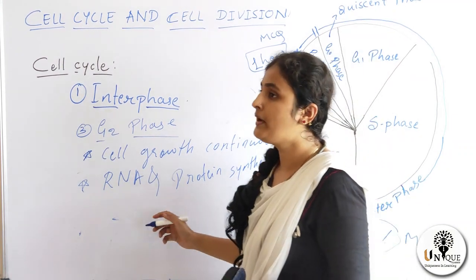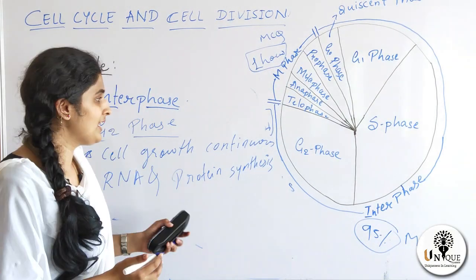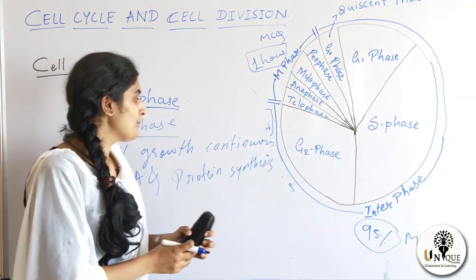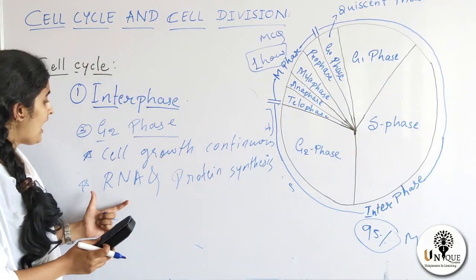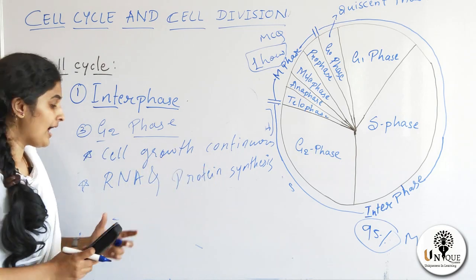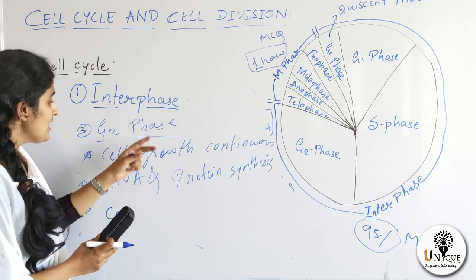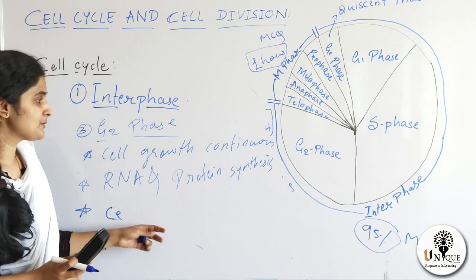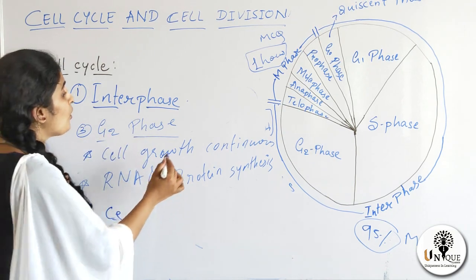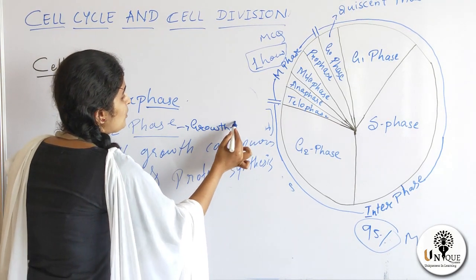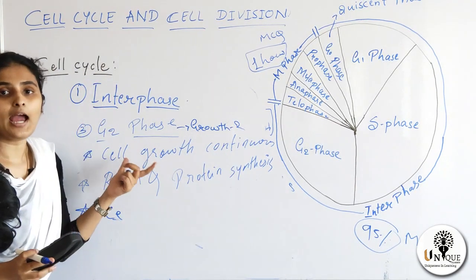And the cell is preparing for further division, that is, preparing to enter the M phase. So these are the three major events which take place in G2 phase, that is growth 2 phase, or we can call it gap 2 phase.